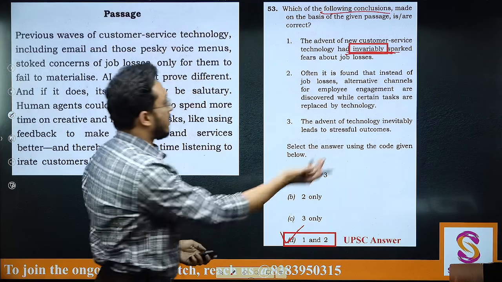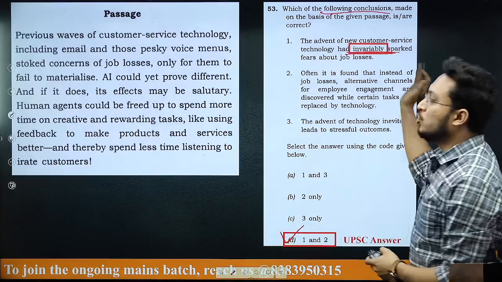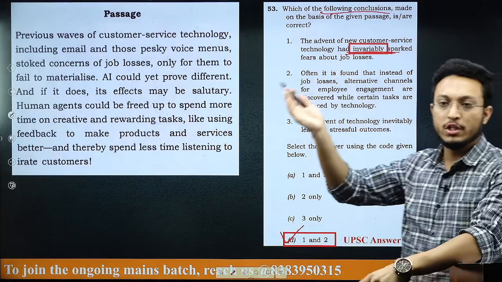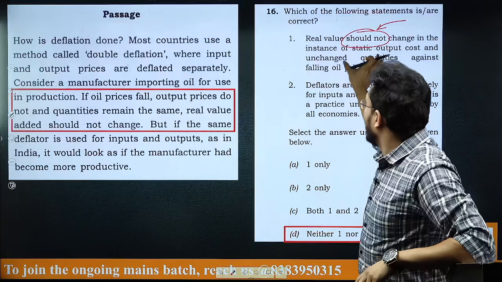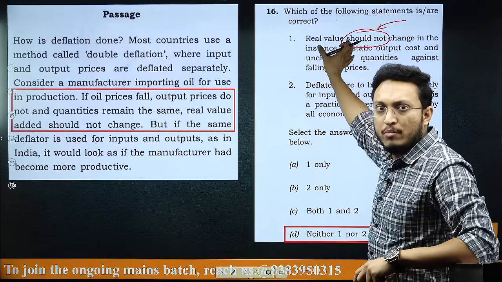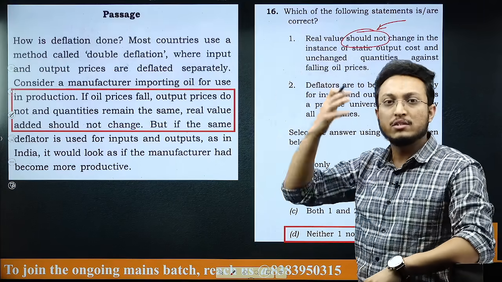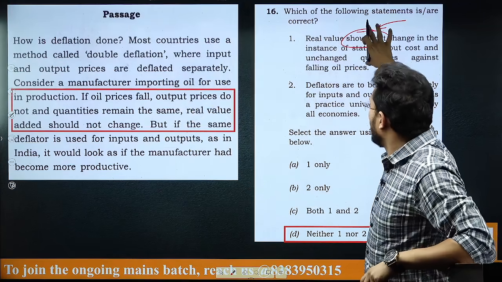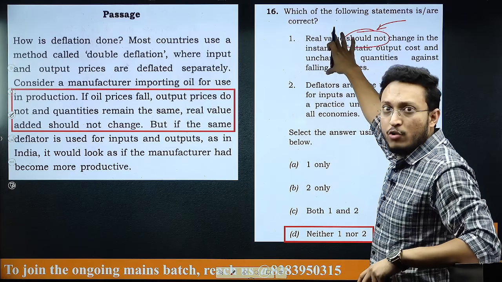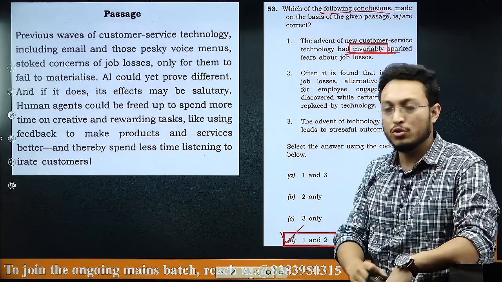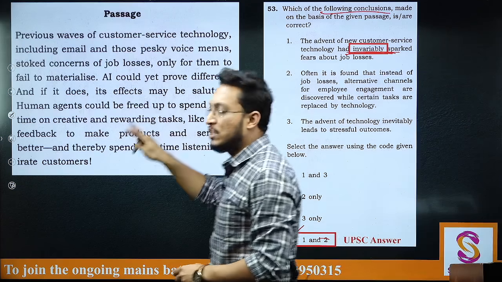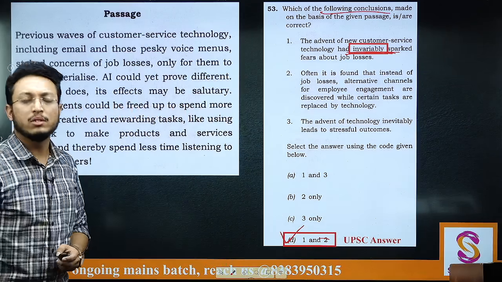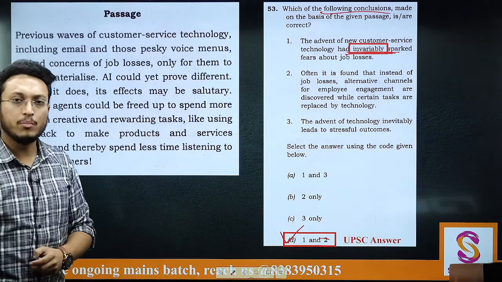Now again, one of the two should change based on the logic that UPSC is applying there, because "should not" seems extreme, and if you are considering the real world scenarios, then if you are eliminating this, you should also eliminate this also. You should not be giving 1 and 2 as the answer. So again, you can refer to these two passages together and you can file a representation for this.